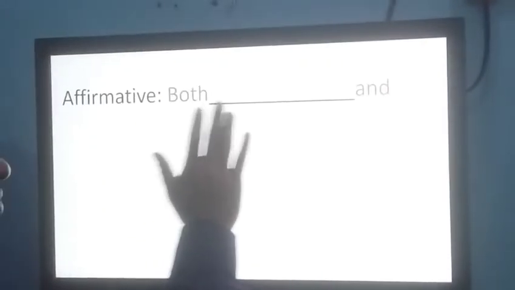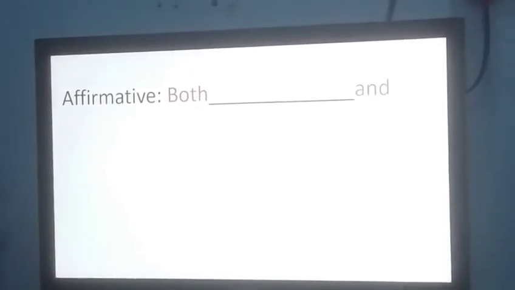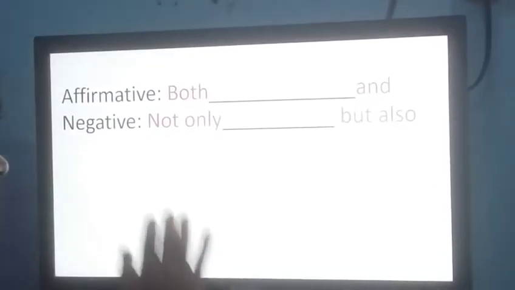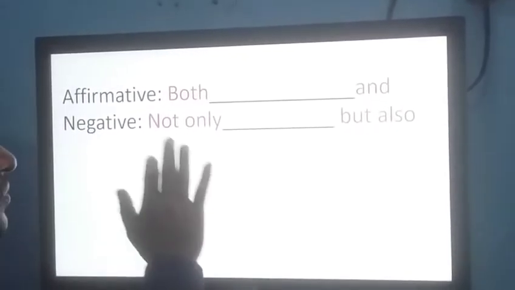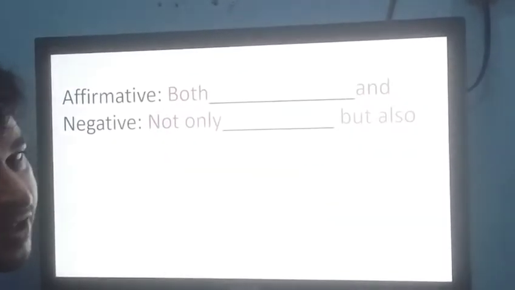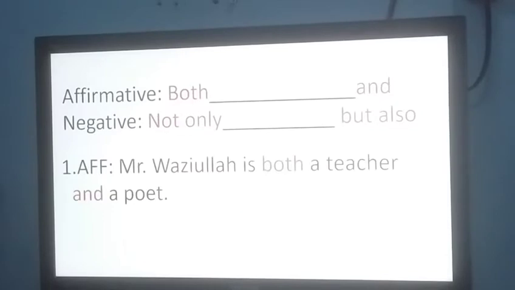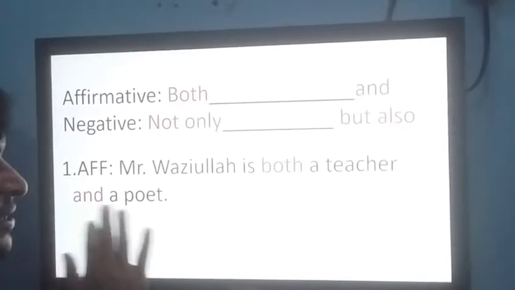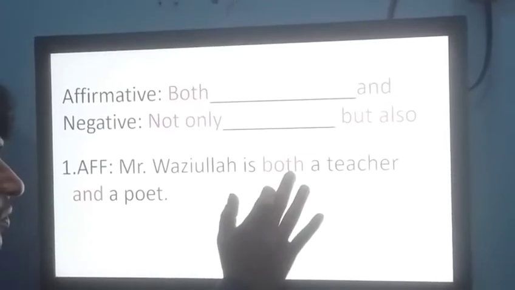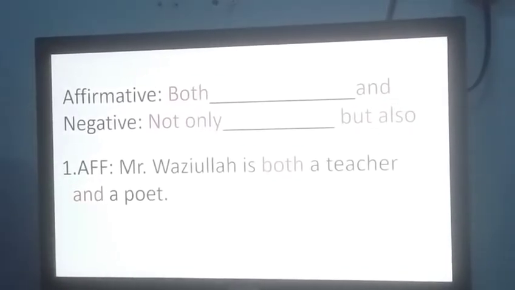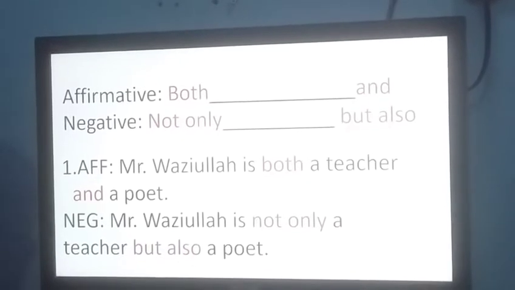In affirmative sentence, if you get both dash and, that means if you get the structure like this, in negative sentence you have to use not only instead of both, then but also instead of and. Take the example. Mr. Wajiullah is both a teacher and a poet. Here both and. Clear? Okay, now make the sentence negative.